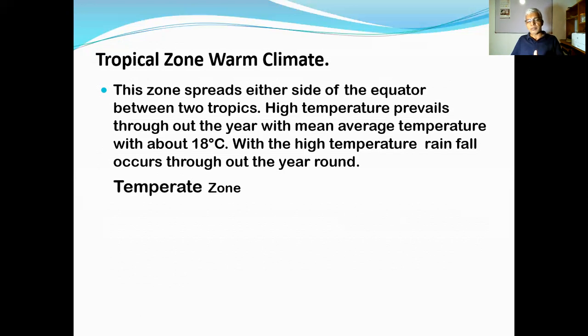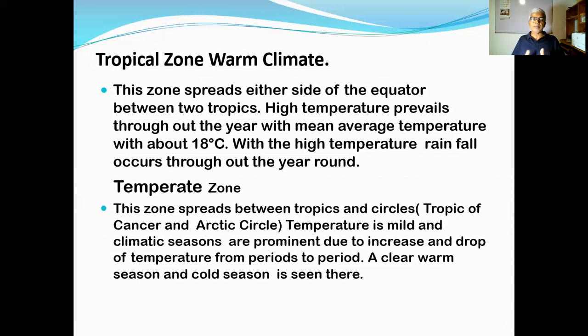Then the temperate zone. In the temperate zone, you know that temperature moves up and down. In the summer, temperature goes up and the highest temperature is recorded. In the winter, the lowest temperature is recorded. During the spring, temperature rises and it reaches the highest in the summer. And from the summer, during the autumn, temperature drops. Then it goes very low during the winter. That is what actually happens there.